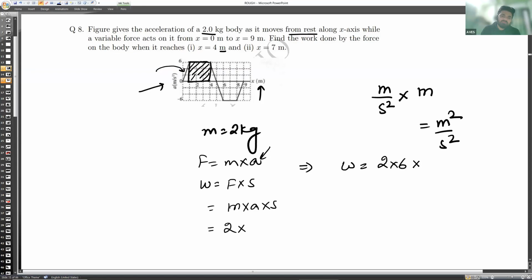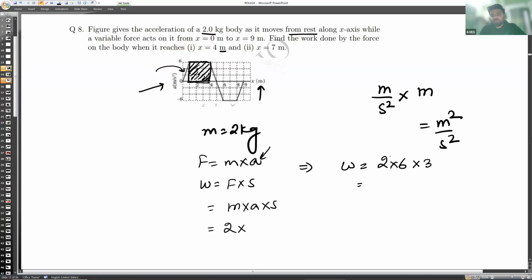Here the displacement is 4 meter, but we will take only 3 meter because we are calculating for this part only. Got it? Are you getting my point? So this gives you 2 into 6 into s. S is 4, but we will not write 4 here because we have not taken it from 0, we have taken it from 1, 2, 3, 4. So we'll write 3 here.